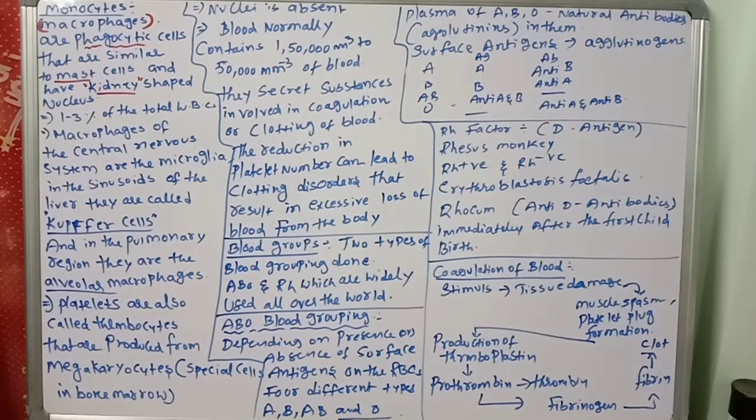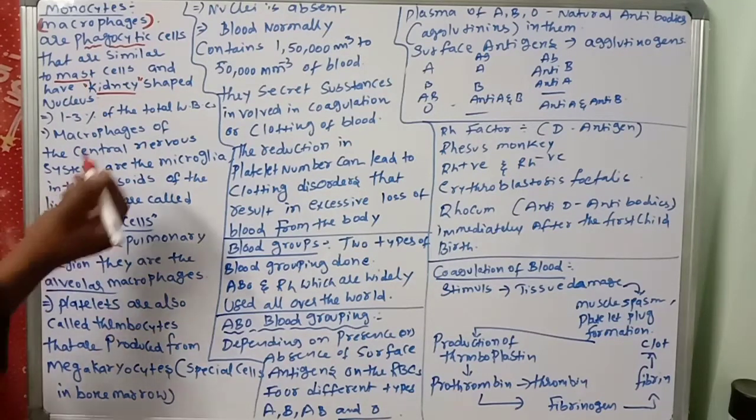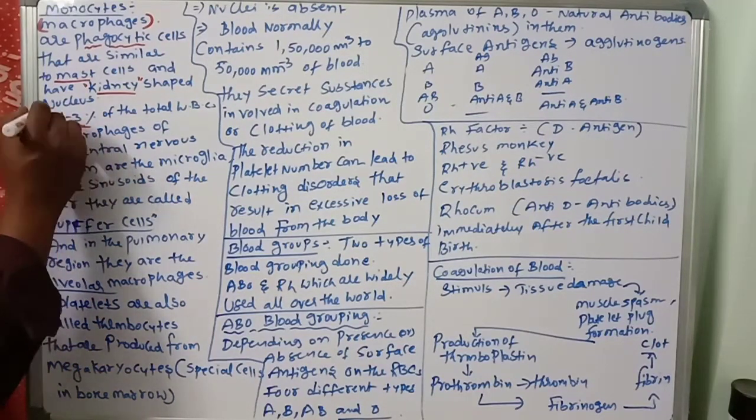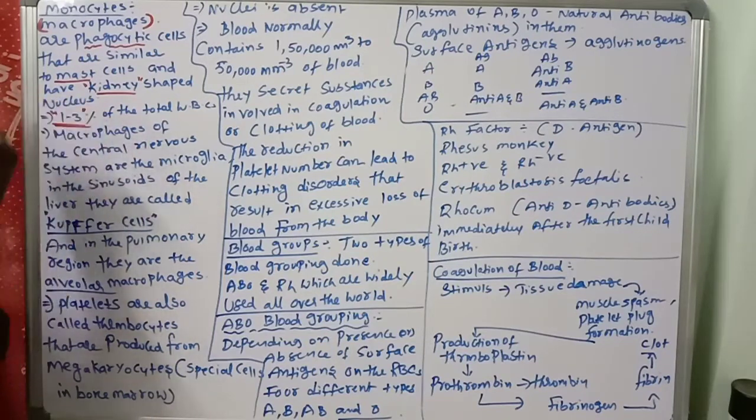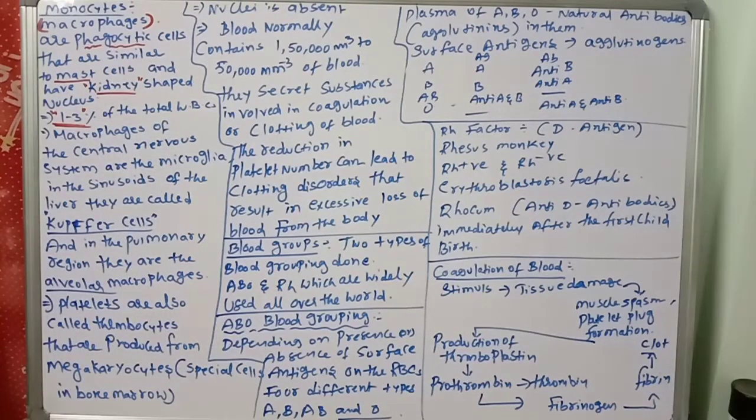Very important: based upon the shape of the nucleus, we have to divide the types of WBC. So a kidney shaped nucleus is there, and this is important, that constitutes 1 to 3% of the total WBC.